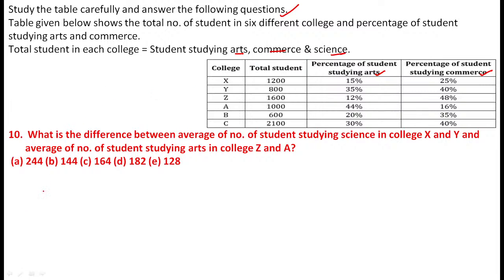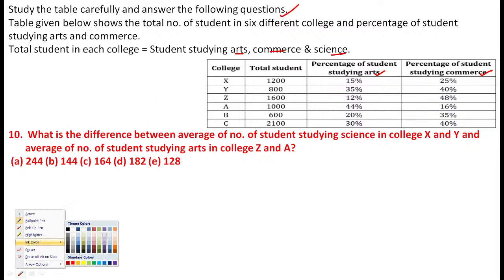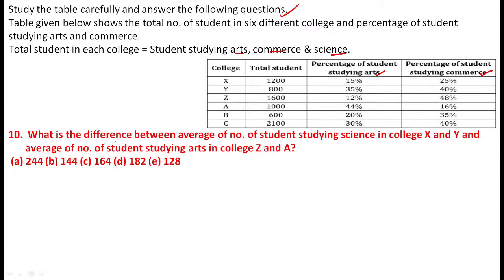Now go through the question. What is the difference between the average number of students studying in science in colleges X and Y, and the average number of students studying in arts in Z and A?